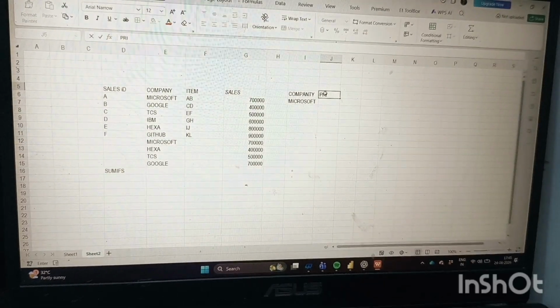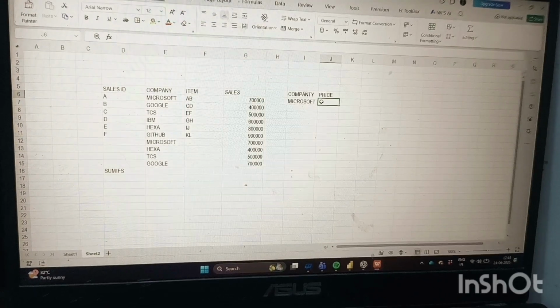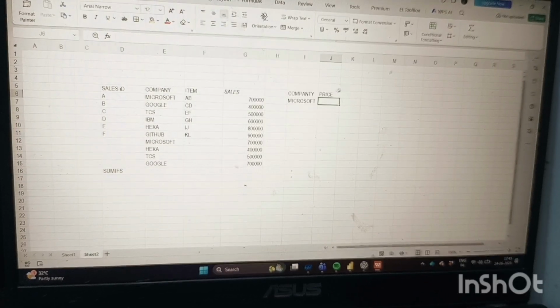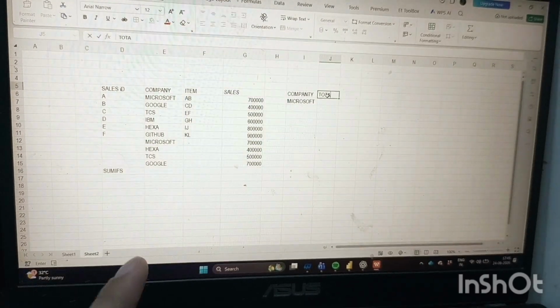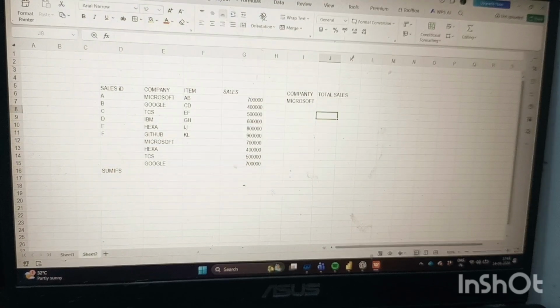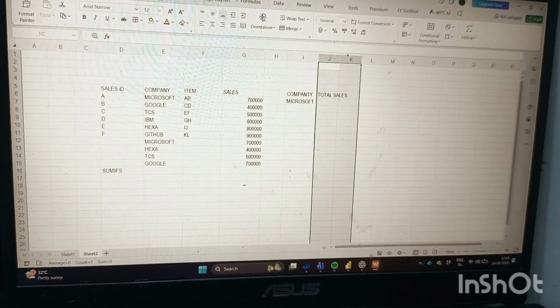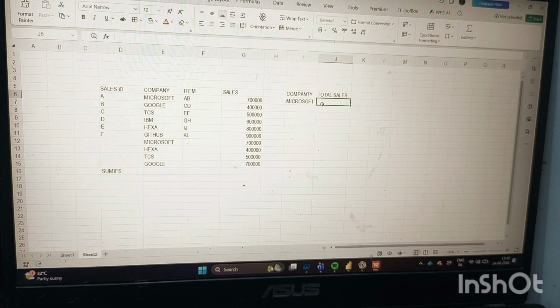I have written price here separately. We have to calculate total price or total sales. Suppose total sales: we have to calculate the total sales of Microsoft company or any of the companies.